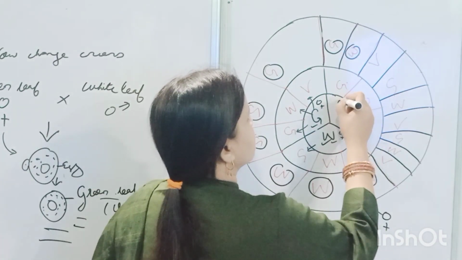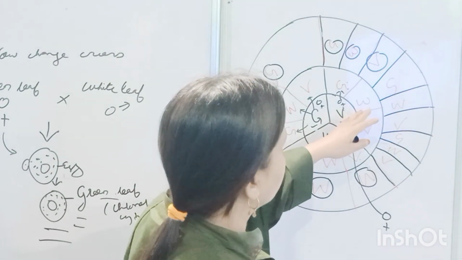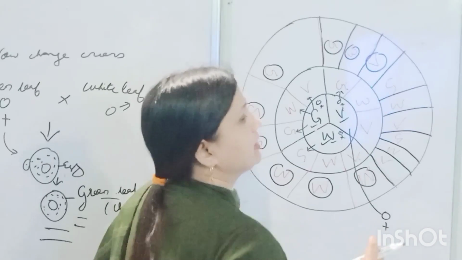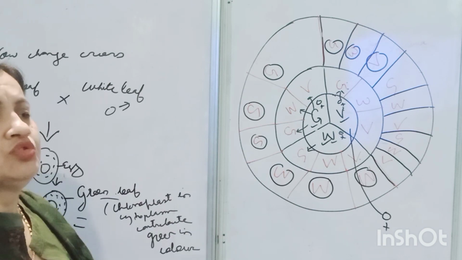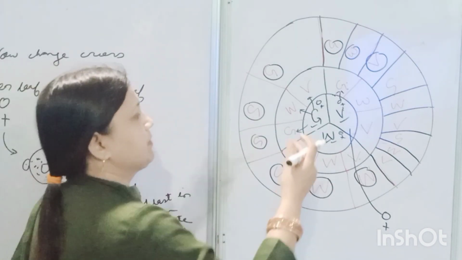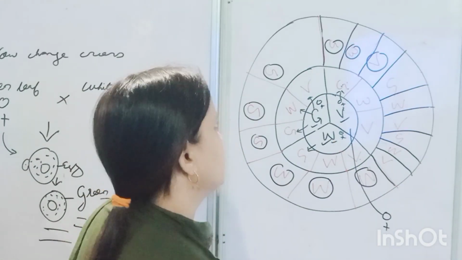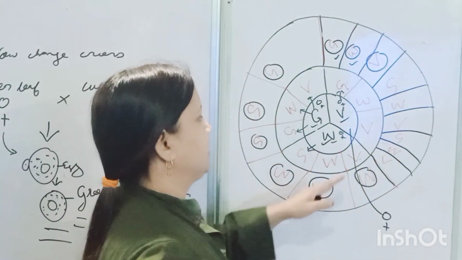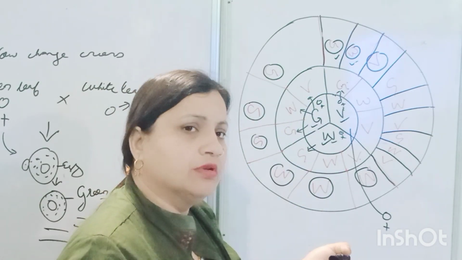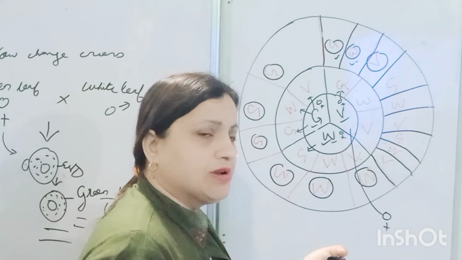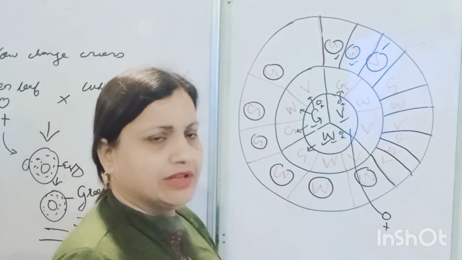It comes variegated also. So why not only variegated? Green, white, variegated, three types. It depends upon the concentration of the chloroplast and the leucoplast. If the variegated female crossed with the green has a large concentration of chloroplast, it comes green. If the variegated is crossed with the green but the resultant is white, it means it has more leucoplast. It depends upon the concentration in the cytoplasm, either chloroplast is more or leucoplast is more. If they have both in equal concentration, the resultant that comes is variegated.